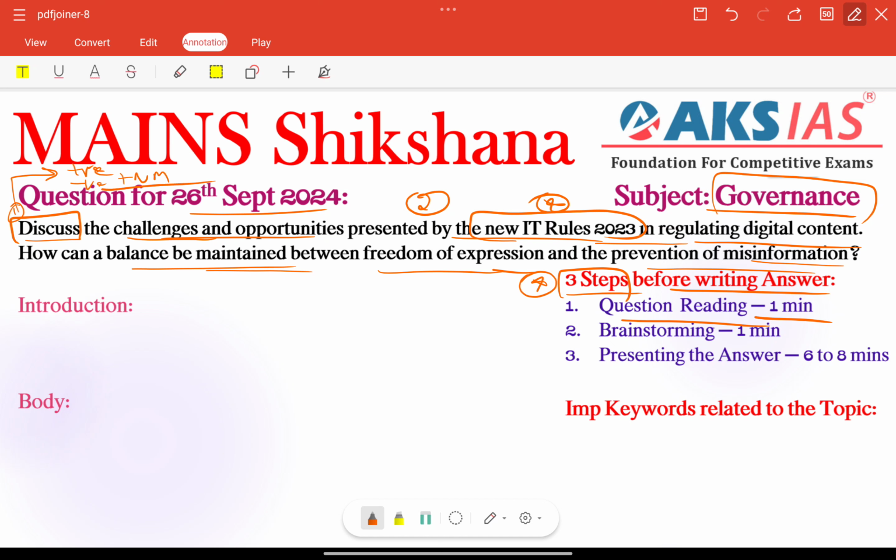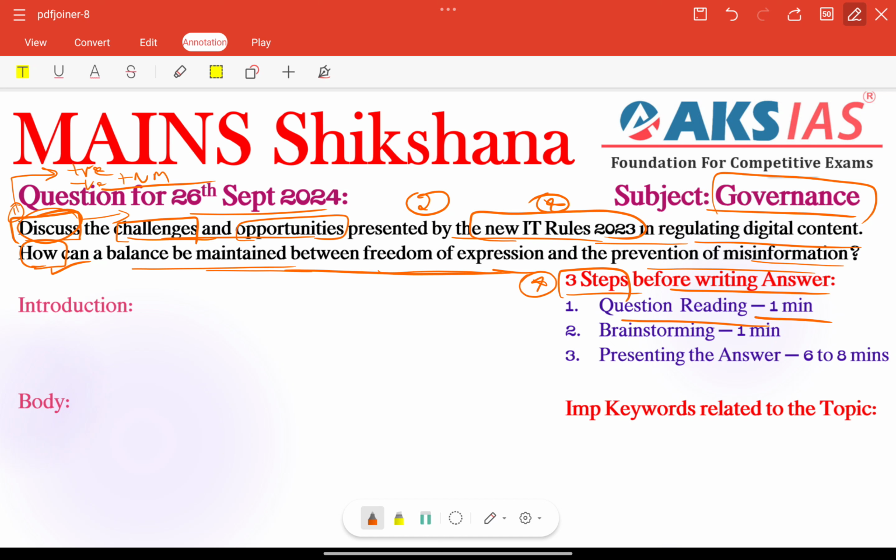So other than that we have how is general keyword question tag. No need to worry here. We need to focus on only discuss question tag, right? Already they have mentioned in the question regarding challenges and opportunities. These are both negatives and positives, right? Next part we need to address some needed measures here, right? Clearly given in the question by the particular keywords, right? No need to worry here.